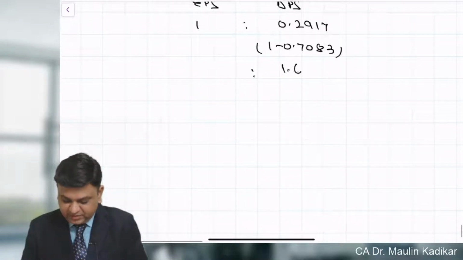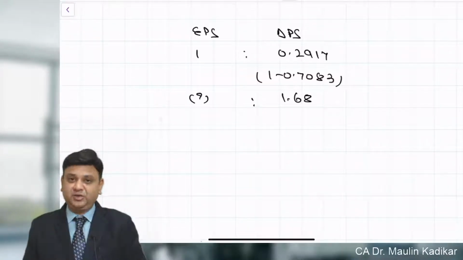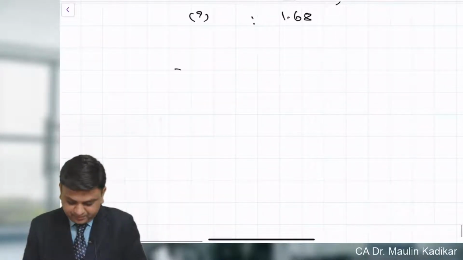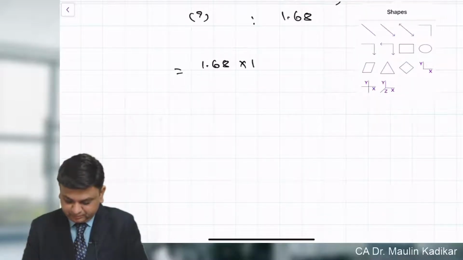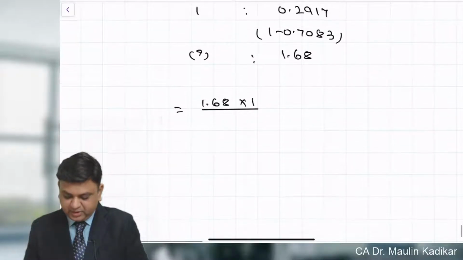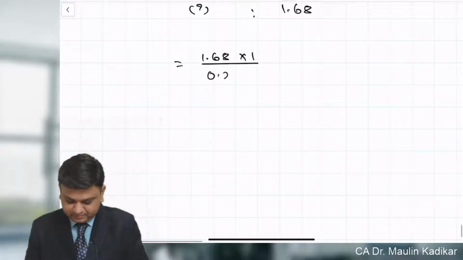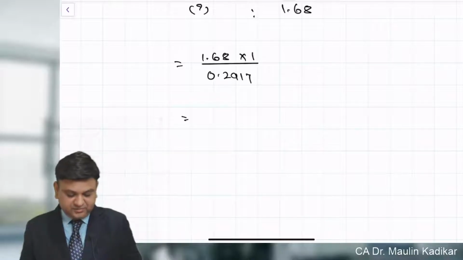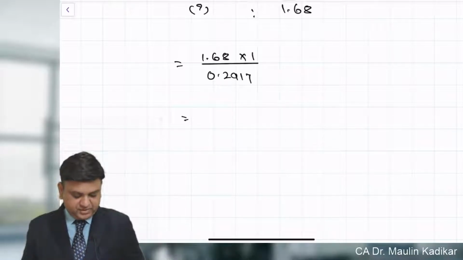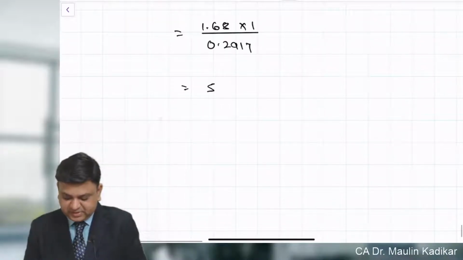Over here the dividend per share is 1.68. So the earning per share will be calculated as balancing figure. So 1.68 into 1 divided by 0.2917. That is the way the earning per share will be calculated. 1.68 divided by 0.2917 comes to 5 rupees 76 paise.